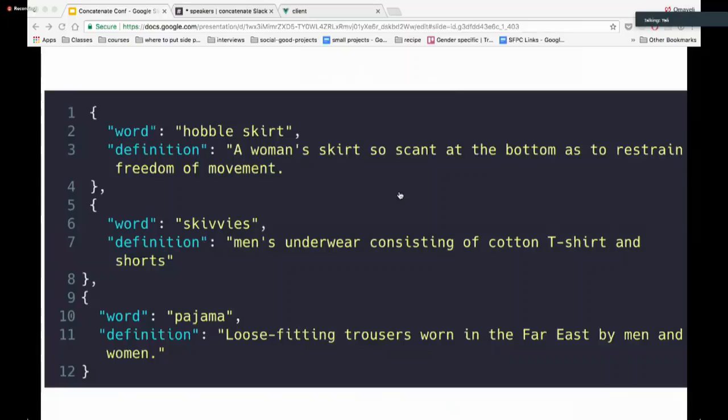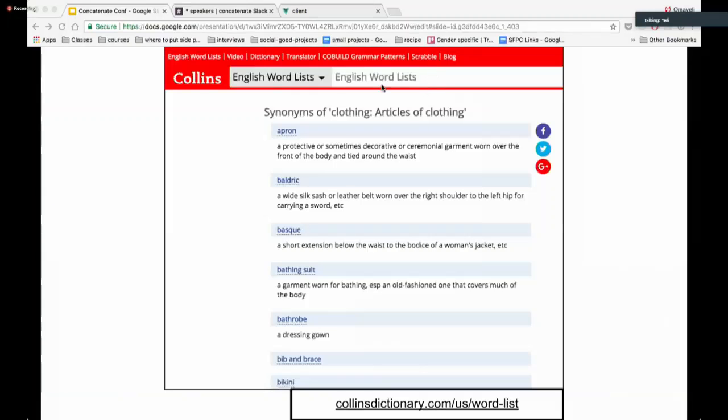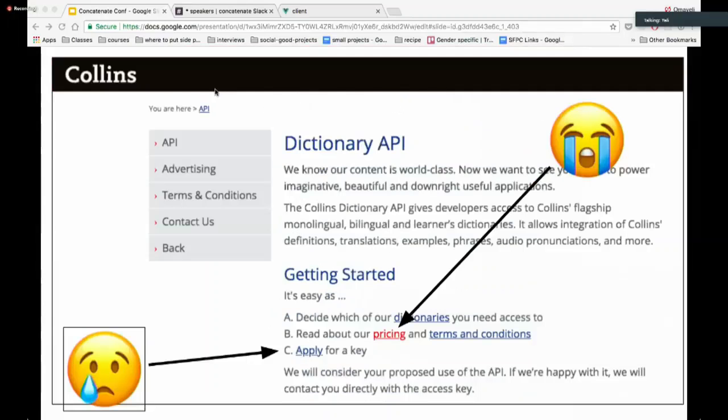So to do that, I found a list of clothing items online. So I can remove any word, any definition that has one of these clothing items in the definition. But when I looked up the API for that Collins dictionary, it said I have to apply for a key, which I did, and I'm still waiting. I applied maybe 8 weeks ago. And then also it says I have to pay if I make more than a certain number of API calls, which I didn't want to do because I'm not working.